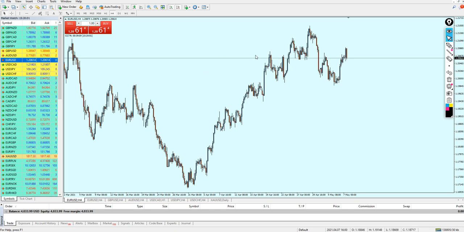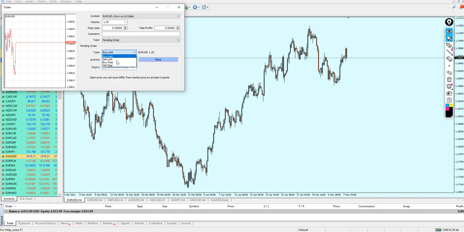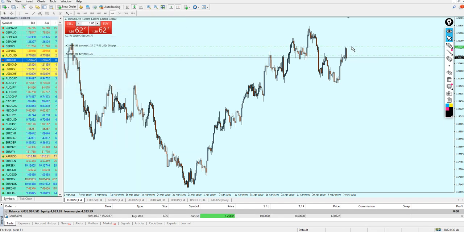First of all, let me change the lot size. I don't want to make it 1.25. Right now, let me set the pending orders by going to new order, clicking on pending order, and of course buy stop. I will set my buy stop above the current price. Let's make it about 20 or 24 pips should be fine. Yeah, 25 pips, I think, right?